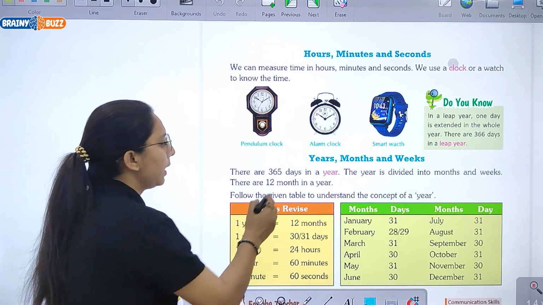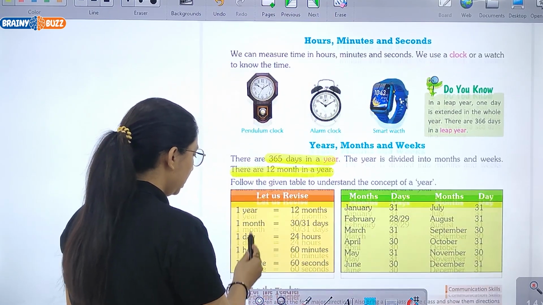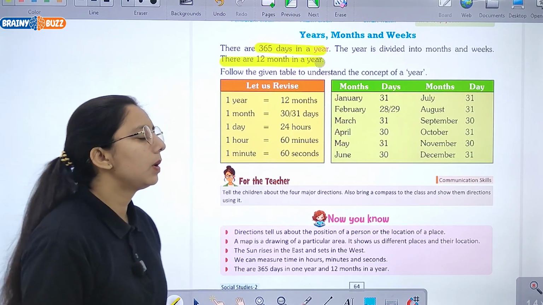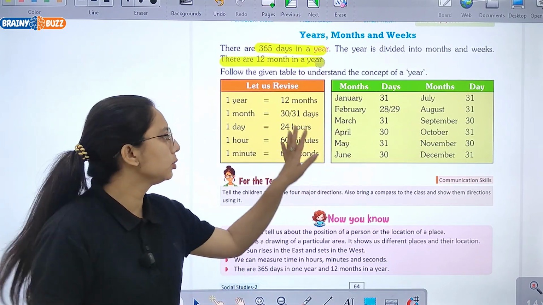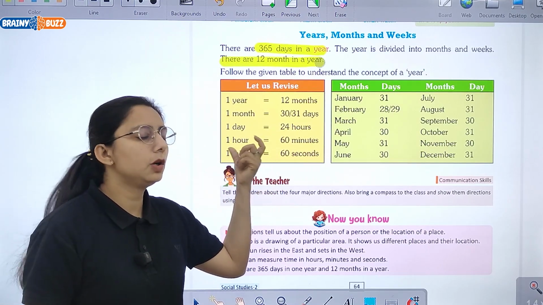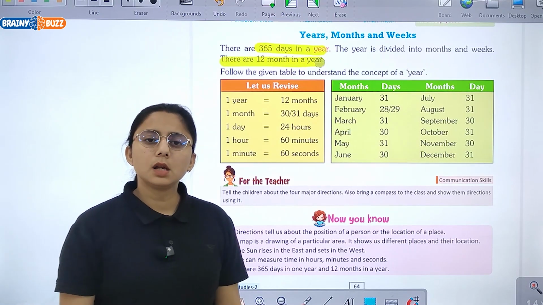So there are 365 days in a year and it is divided into months, weeks, and there are 12 months in a year. So you can see here 1 year is equal to 12 months. 1 month में कितने days होते हैं? 30 या 31. 1 day में 24 hours होते हैं. 1 hour में 60 मिनट और 1 मिनट में कितने seconds होते हैं? 60 seconds. Right?